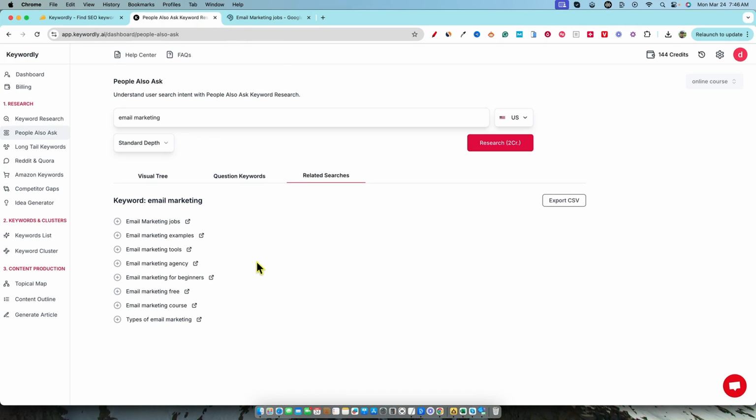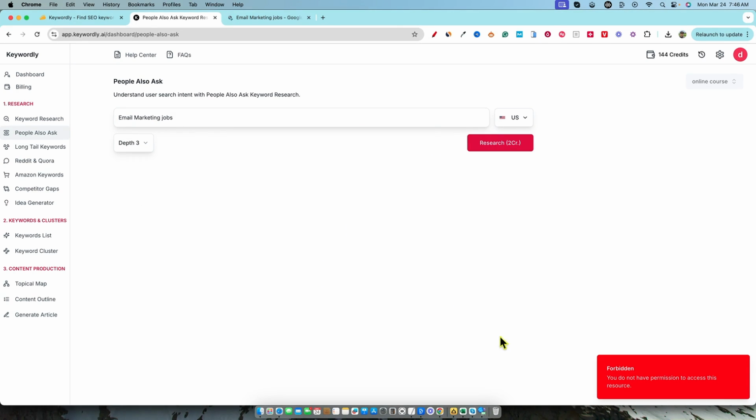So I'm going to go back over to the tool, and we'll come back over here and get a little bit more specific. And I want to go depth 3 and see what that does for us. And forbidden, you do not have permission to access this resource. So we cannot go depth 3 because we don't have a high enough tier. So they really limit you on what you can do with the tool,